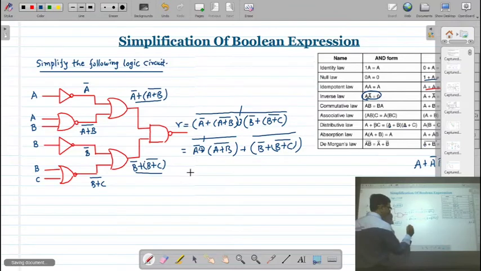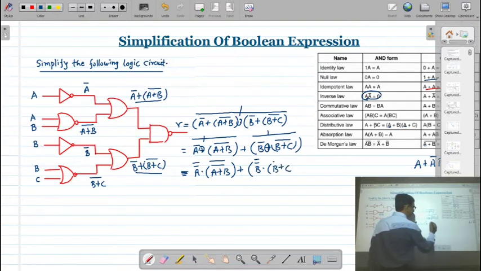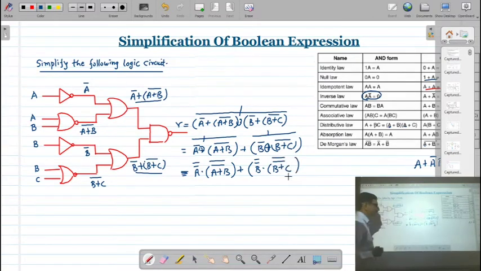So you will get A bar bar, and this OR gate will be replaced with an AND gate, and you have A plus B whole bar bar, plus, in the same way here, you cut the line and change the sign, so B bar bar into B plus C whole bar bar.